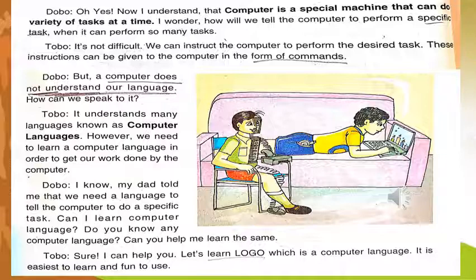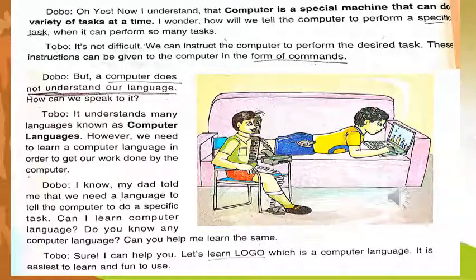Then Tobo says, I understand many languages known as computer languages. However, we need to learn a computer language in order to get our work done by the computer. Then Dobo says, I know, my dad told me that we need a language to tell the computer to do a specific task.